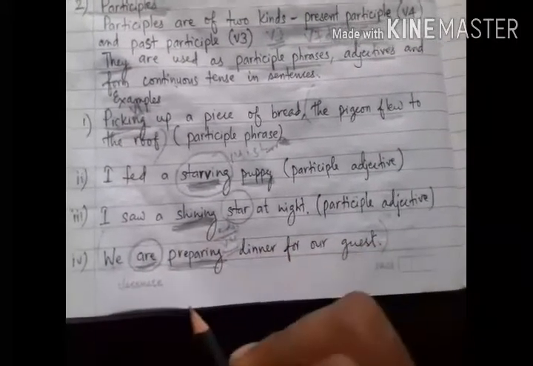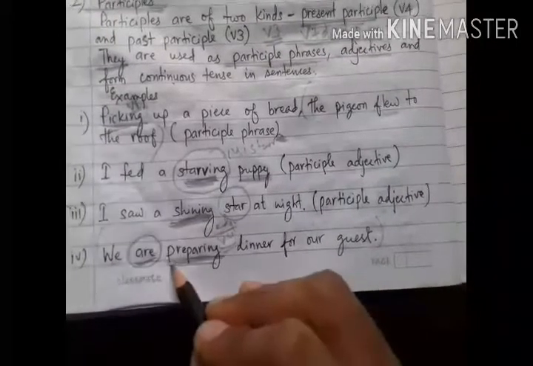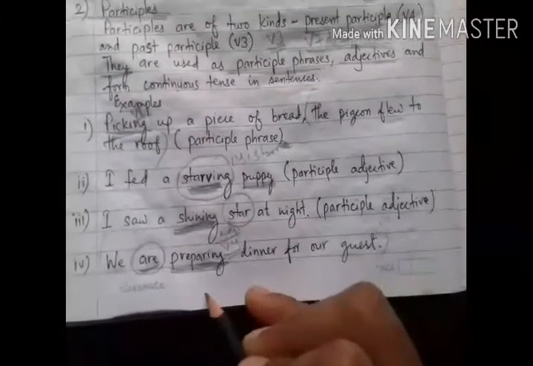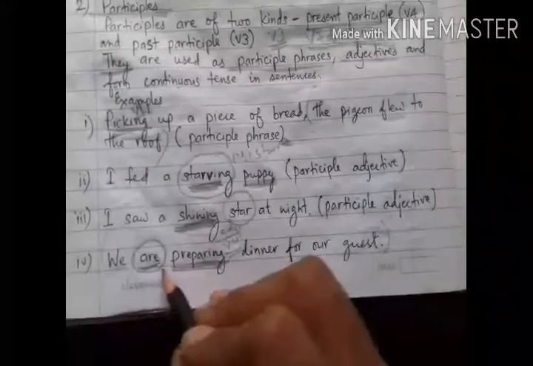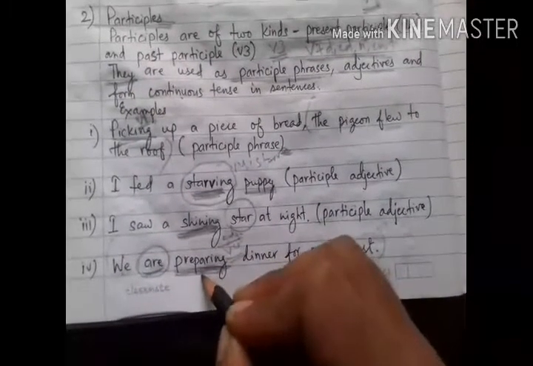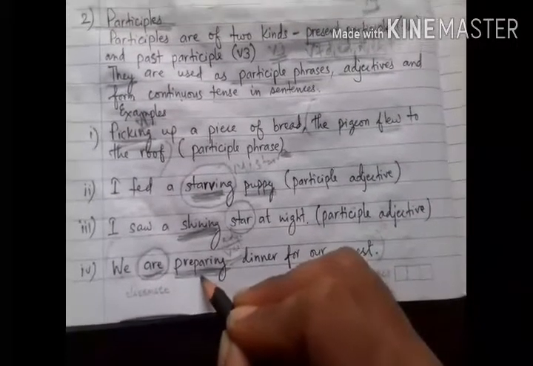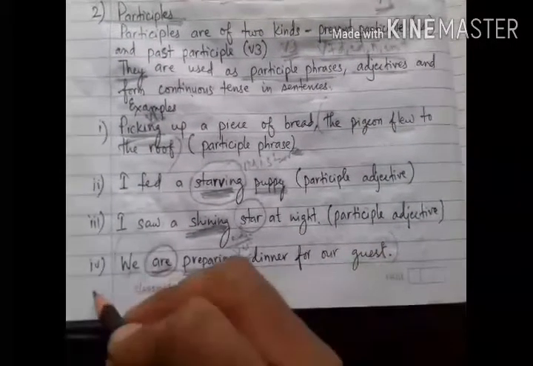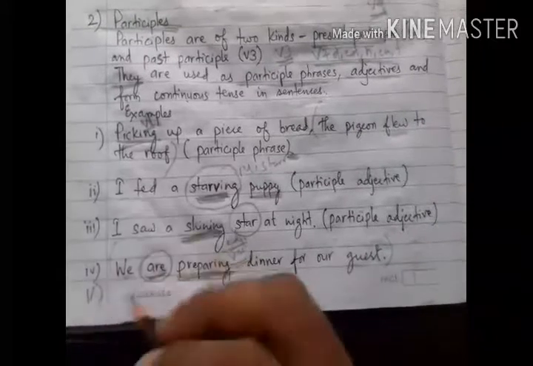If we write it in future continuous tense also, the be verb will change its form, because be verb plus ing form of the verb together make continuous tenses. So here preparing is used as a participle because it has been used to form continuous tenses.